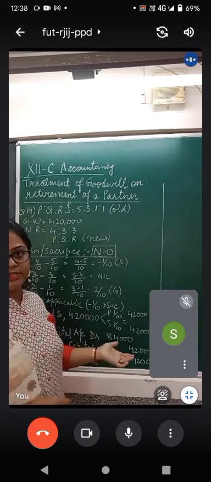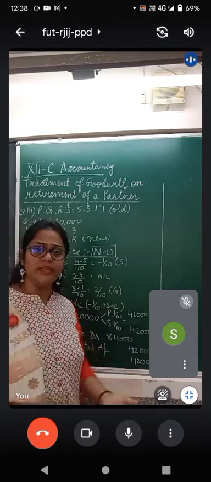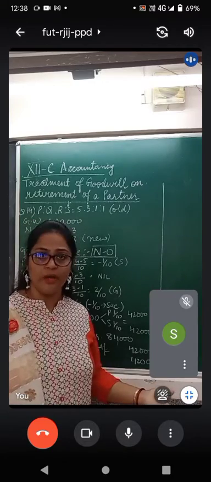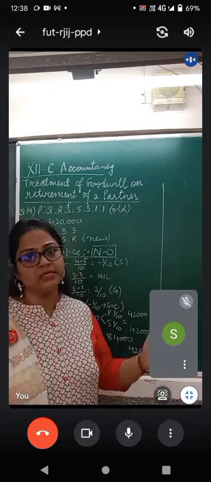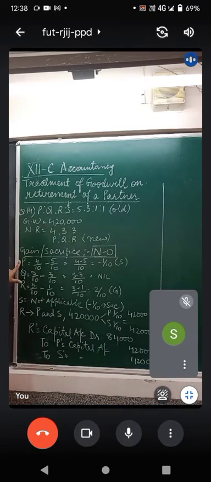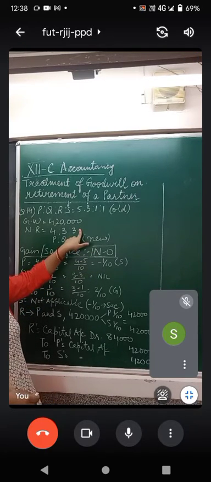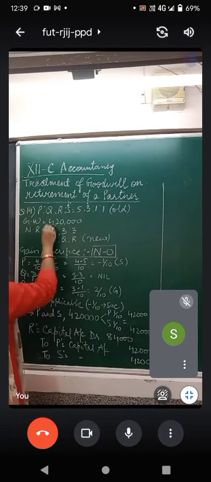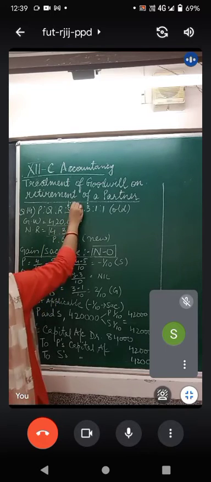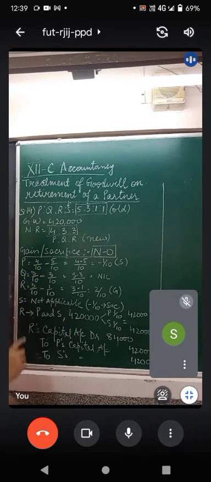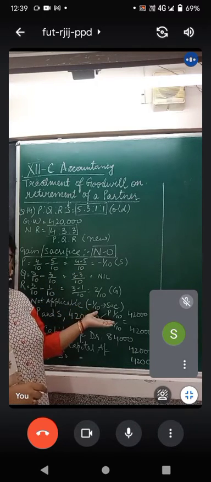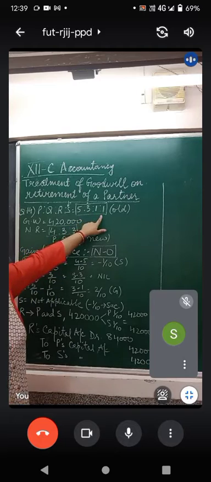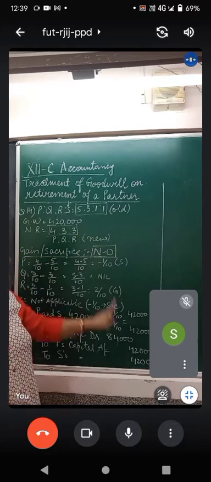What shall be the gaining ratio or the sacrificing ratio? For this you need to find out with the help of the formula. The gaining or sacrificing ratio here will be new ratio minus old ratio. So for P, Q, R and S, new ratios minus old ratios. Here are the new ratios and here are the old ratios. First of all, for S this is not applicable, since he is leaving; his sacrifice is 1/10. 1/5 + 3/8 + 1 + 1, that is 1/10.